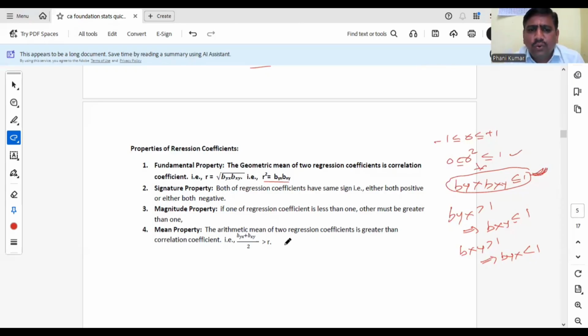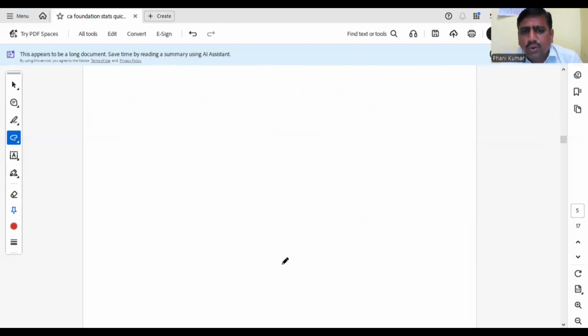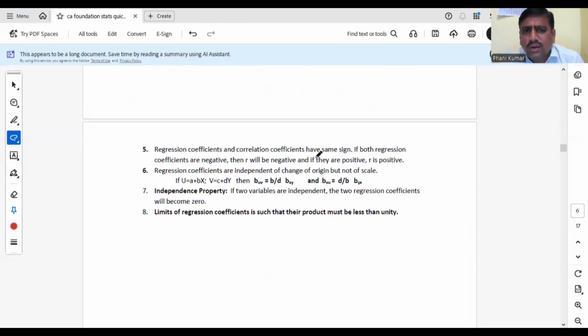Next, the arithmetic mean of two regression coefficients is always greater than or equal to the correlation coefficient. You know that AM is always greater than GM. Here, AM means byx plus bxy by 2. AM is greater than GM. What is the GM of two regression coefficients? The correlation coefficient. So always AM is greater than GM, which means the arithmetic mean of two regression coefficients is greater than the correlation coefficient. Next, regression coefficients and correlation coefficient have the same sign. I have already discussed: if both regression coefficients are negative, the correlation coefficient is also negative. If both are positive, the correlation coefficient is positive. If both are 0, r will also become 0.